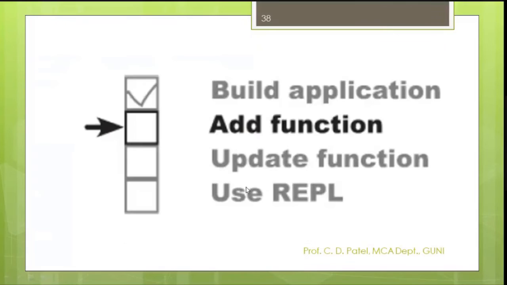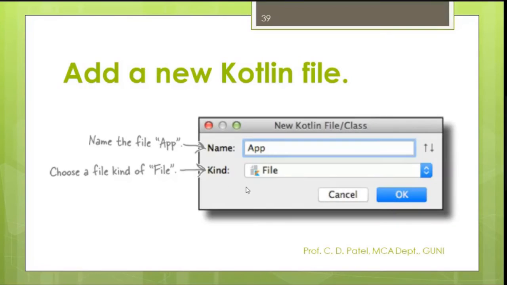Okay. So now we are ready to add a new function. Let us add a new function. There are a lot of options. You may add Kotlin functions, Kotlin files, Kotlin objects, and so on. For now, you have to go for a Kotlin file or Kotlin class. We are going to provide the name of the file and the type of the file.